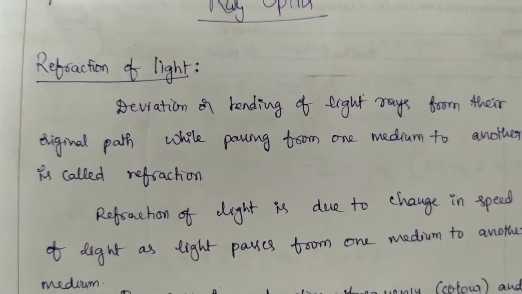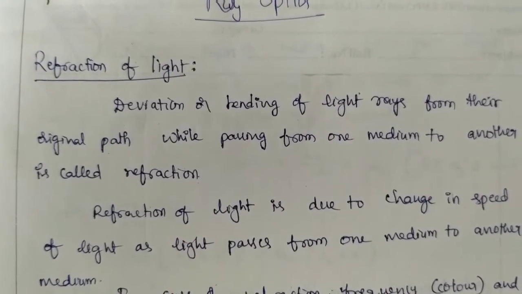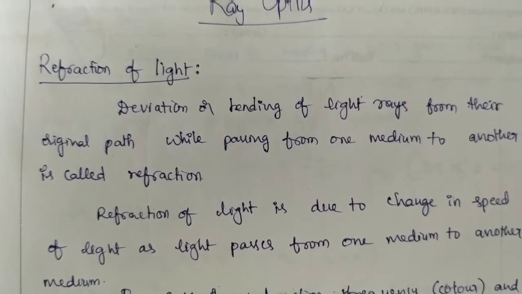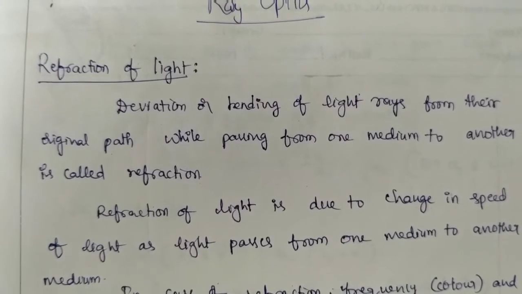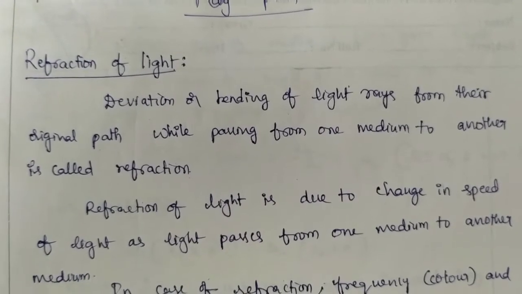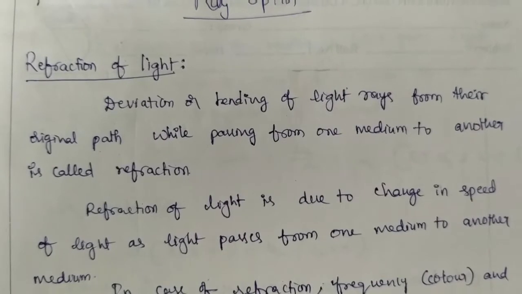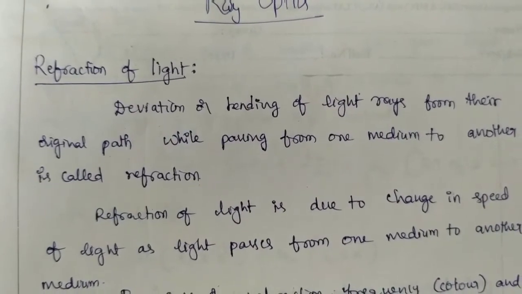Okay. So if the wavelength of light is very small when compared to the size of the obstacle on which the light is incident, then the light waves can be considered to travel from one point to another point along a straight line path, which is nothing but the rectilinear propagation of light.